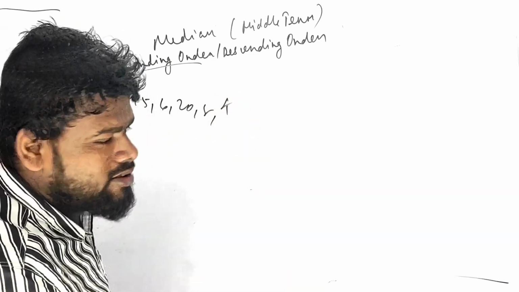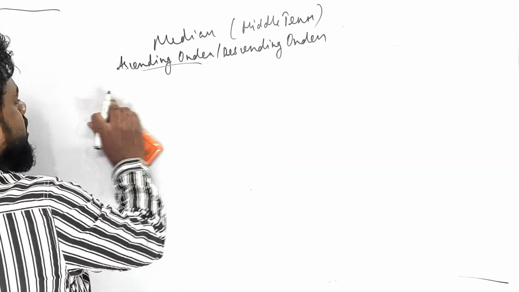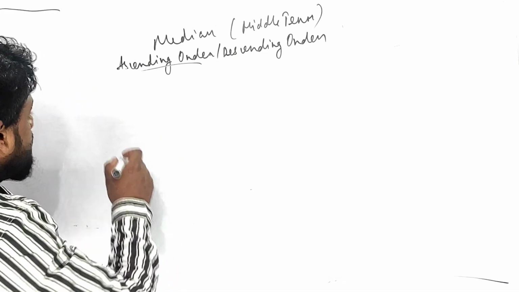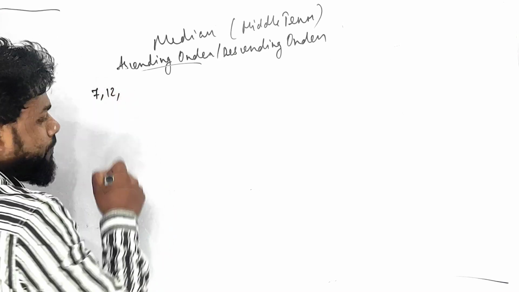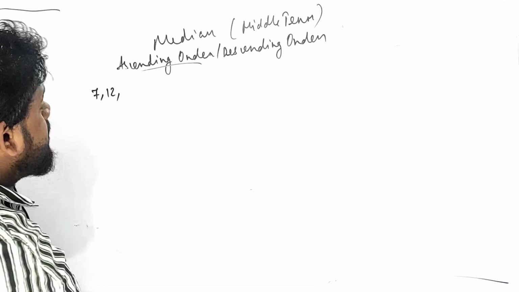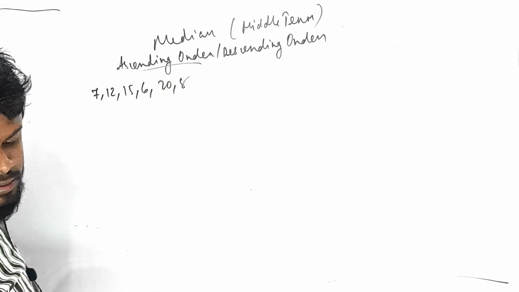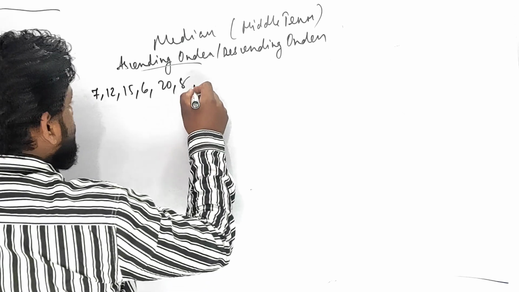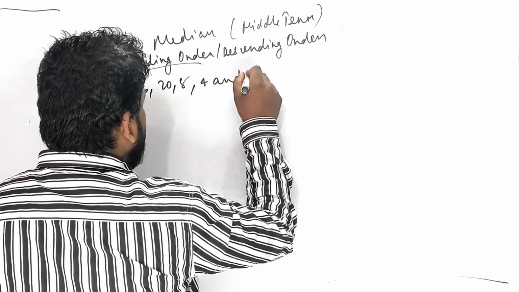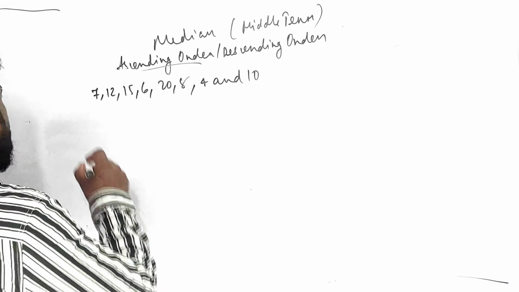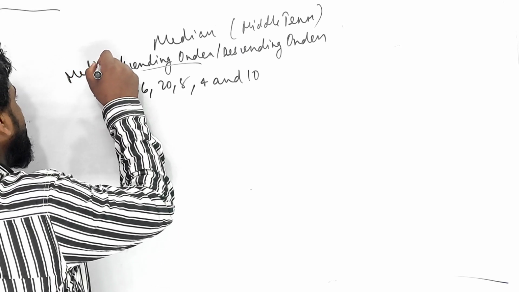Oh, sorry. All right, so let me take another example: 7 12 15 6 20 8 4 and 10. I will be talking about finding a median. Can you find the median? You people can say yes sir, we can find the median very well.